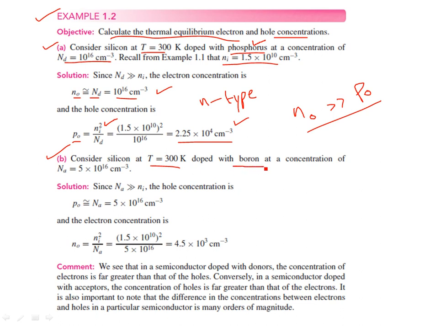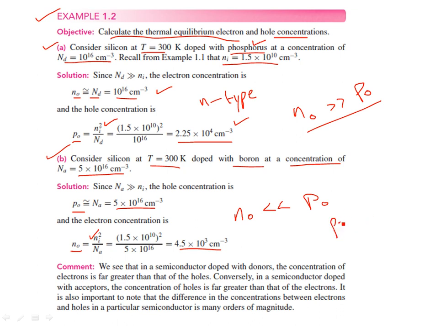Similarly, in part B, if you are going to dope this at the same temperature with boron, for the same material silicon, at a concentration of 5 × 10^16 per cubic centimeter acceptor impurity atoms, then again from the intrinsic charge concentration you can find the number of electrons, and you can see the number of electrons is much smaller compared to the holes created by the boron atoms. So n0 is much less than p0 here. The holes are created because the boron atom accepts adjacent electrons, and that in turn creates holes.